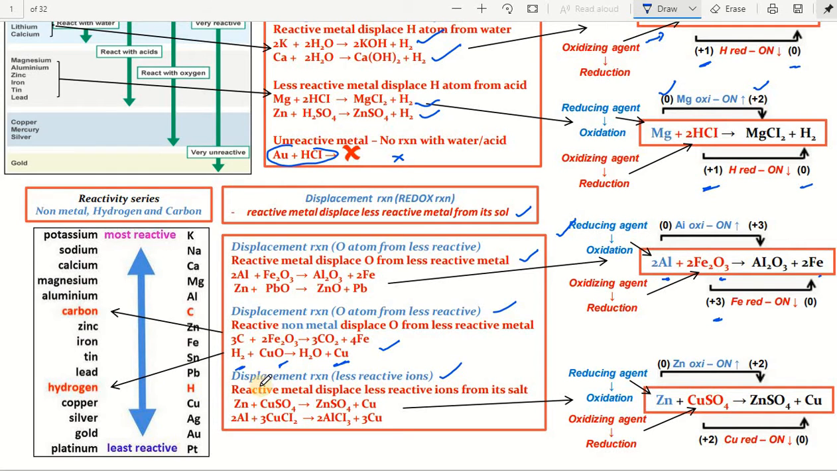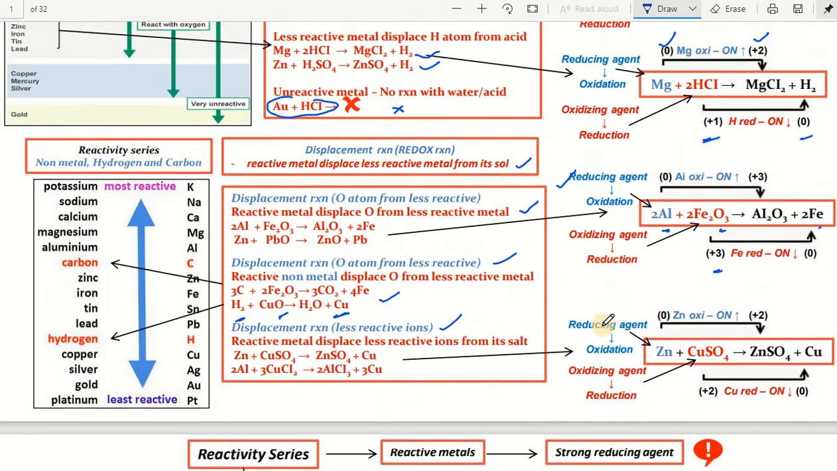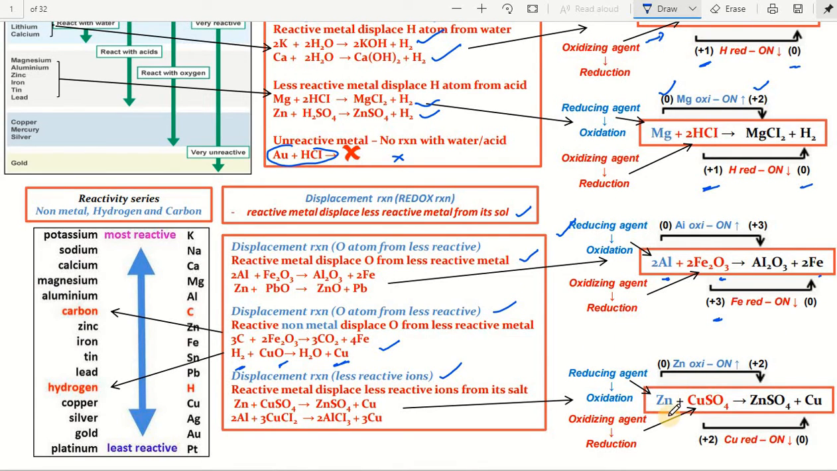Another displacement reaction is of a less reactive metal: zinc and copper. A reactive metal displaces a less reactive metal from its salt. A most important example that we came across in the previous session also is zinc with copper sulfate. In the Daniell cell reaction, zinc is a strong reducing agent compared to copper, and zinc displaces copper from its salts. The oxidizing agent is copper sulfate, the reducing agent is zinc in this reaction.